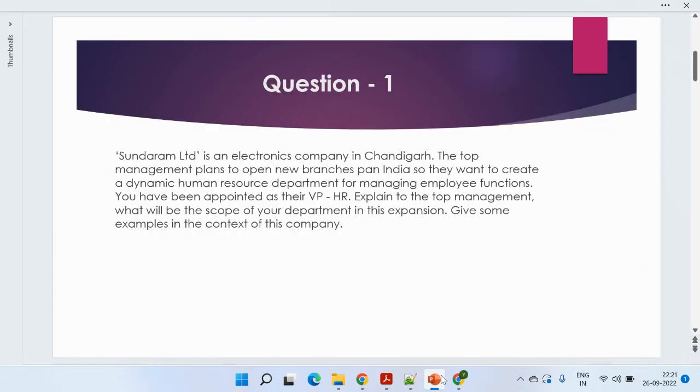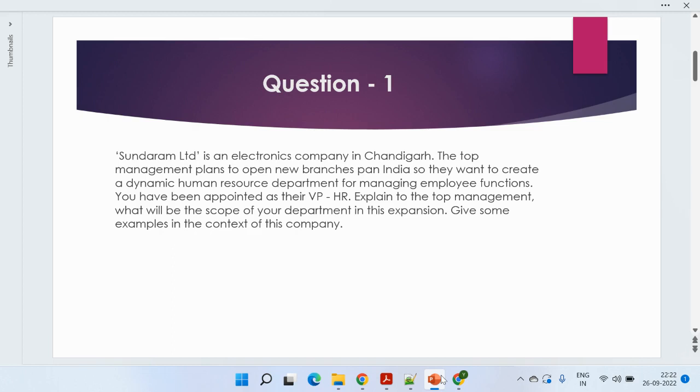The first question is, Sundam Limited is an electronics company in Chandigarh. The top management plans to open new branches pan India so that they can create a dynamic HR department for managing the employee functions. You have been appointed as the VP of HR. Explain to the top management what will be the scope of the department in this expansion. Give some examples in the context of this company, right?